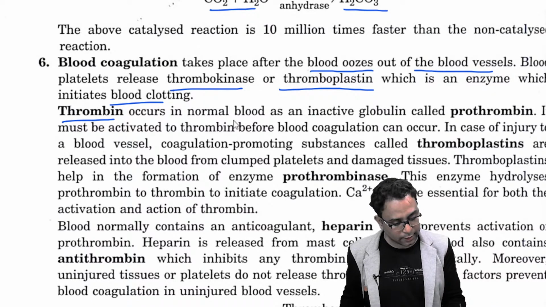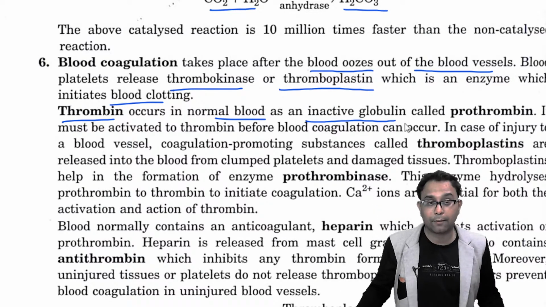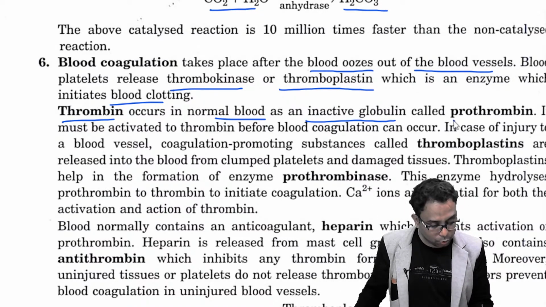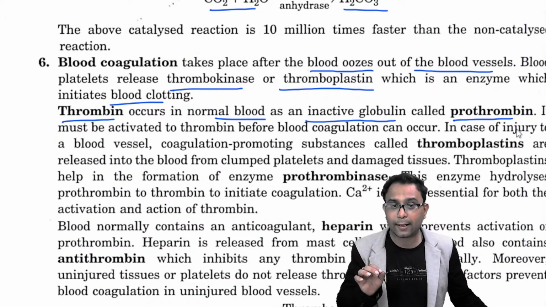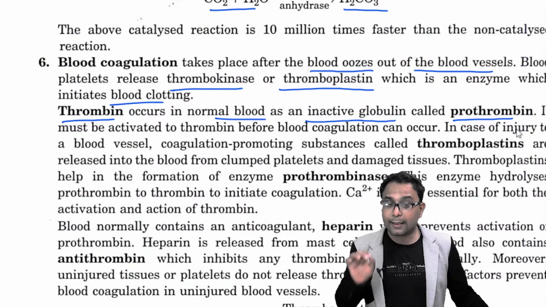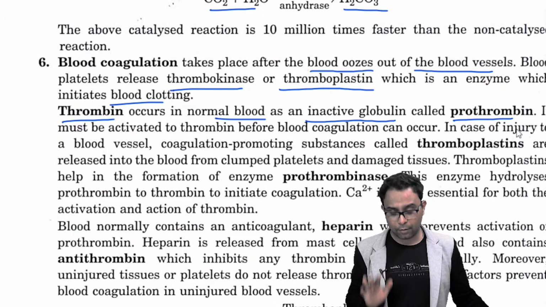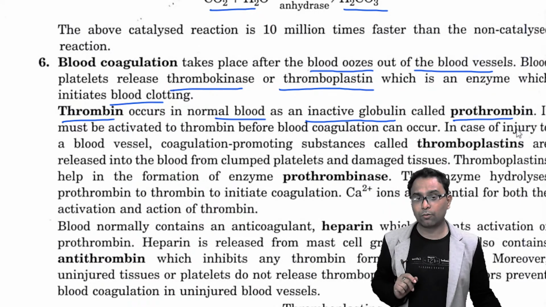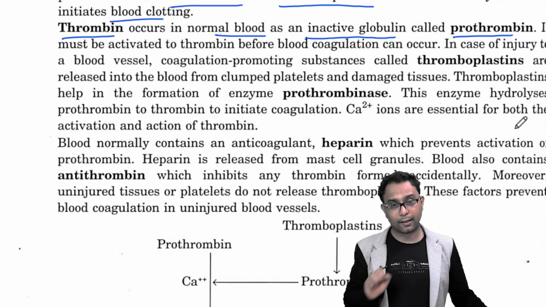Thrombin occurs in normal blood but in an inactive globulin form. This is called prothrombin. Where is prothrombin present? In your blood plasma, and it is the inactive form of thrombin. So this is not the active form. But what happens in the blood coagulation process? I will just discuss it in a diagrammatic view.